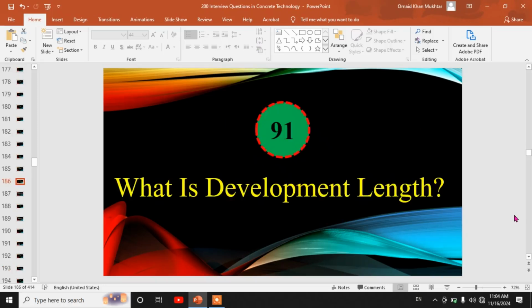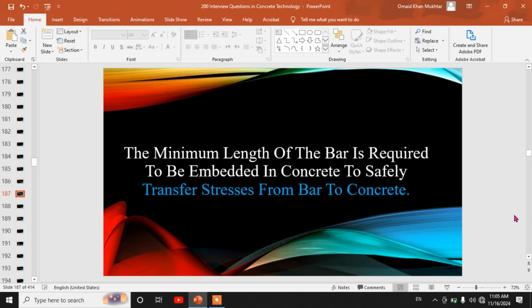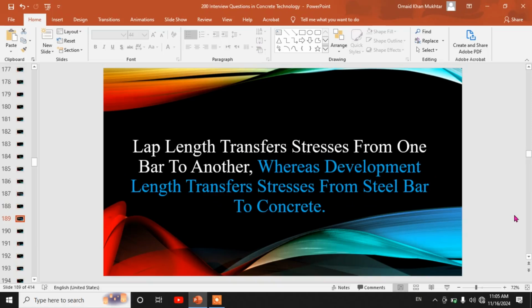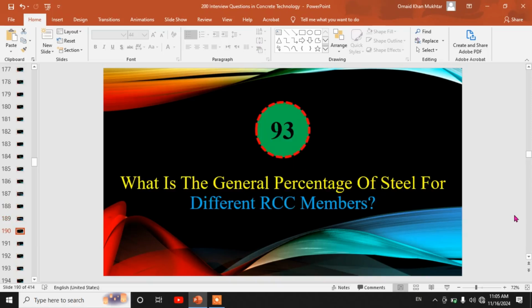91st, what is development length? The minimum length of the bar required to be embedded in concrete to safely transfer stresses from bar to concrete. 92nd, what is the difference between lap length and development length? Lap length transfers stresses from one bar to another, whereas development length transfers stresses from steel bar to concrete.